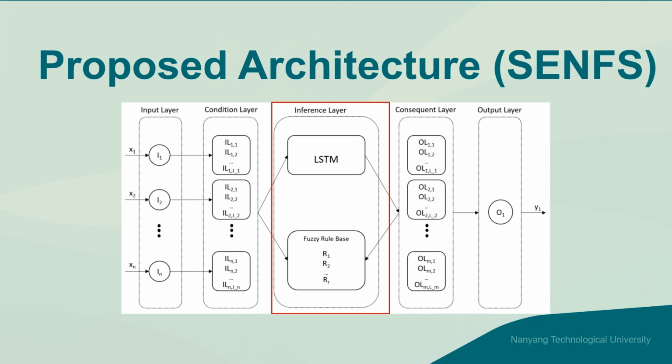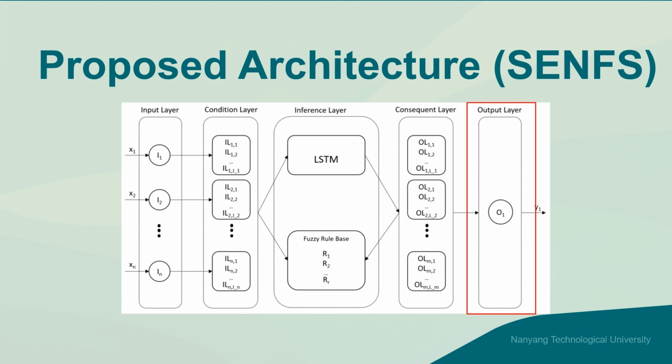The output of the LSTM network forms the consequence of the fuzzy rules, which is connected to the fuzzy rule base. In the fuzzy rule base, it maintains a set of rules induced from layer 2 as antecedents and layer 4 as consequence, which is used for the inference process. In layer 4, the consequent layer consists of the fuzzified values of the output features using DENSTREAM, similar to the condition layer. Lastly, in layer 5, defuzzification is performed on the output to obtain the crisp value by using the center of area defuzzification method.